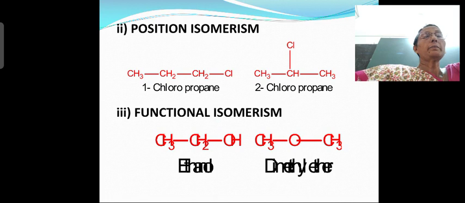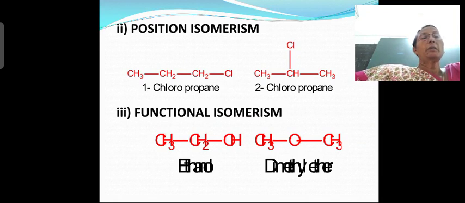And next is dimethyl ether. So CH3OCH3. Which is the function group present here? Oxygen. So ethers contain oxygen as a function group, whereas ethanol contains hydroxyl group or OH group as the function, but the molecular formula is same. In other words, number of carbon atoms same, number of hydrogen atoms same, number of oxygen atoms same, right? How many hydrogen atoms are present? 6, carbon 2. Here in ether also carbon atoms 2, hydrogen atoms 6, 1 oxygen atom.